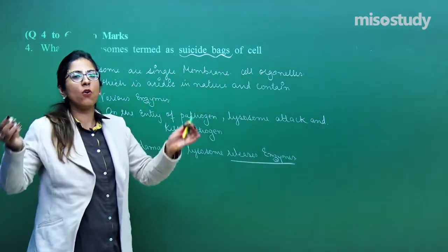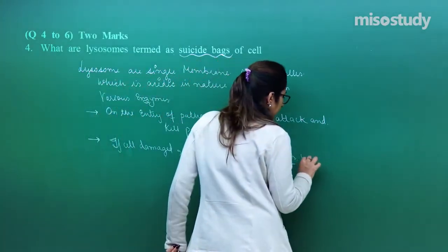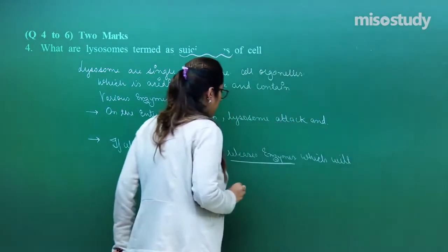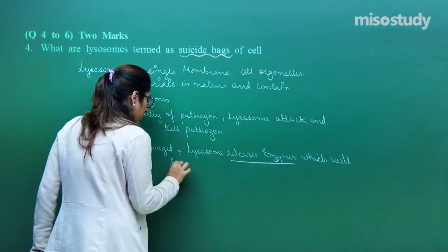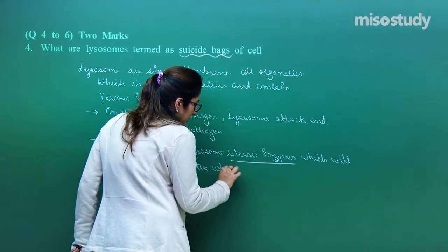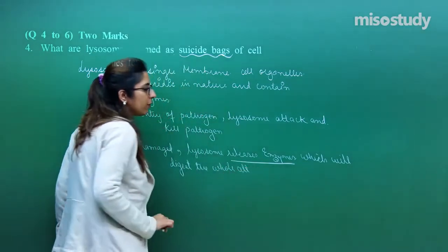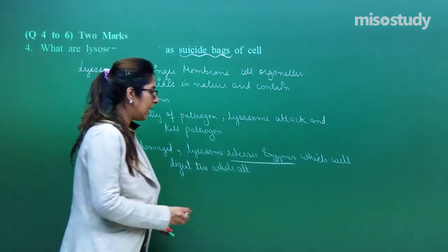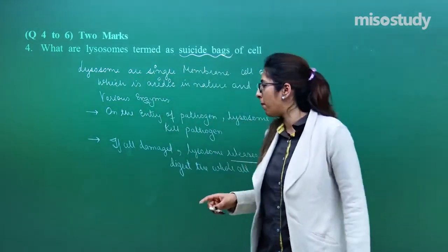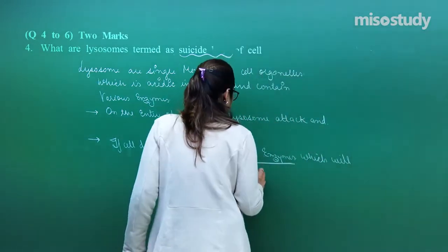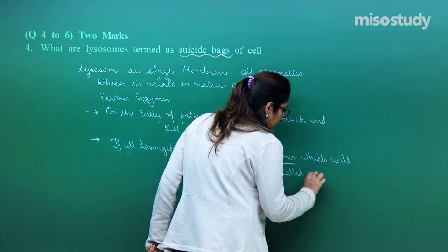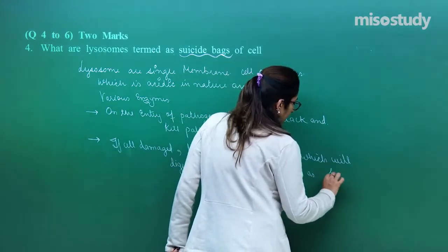The lysosome will release all the enzymes which will digest the whole cell. This is because of the presence of hydrolytic enzymes in them. That is why they are termed as, what are they called? Suicidal bags.